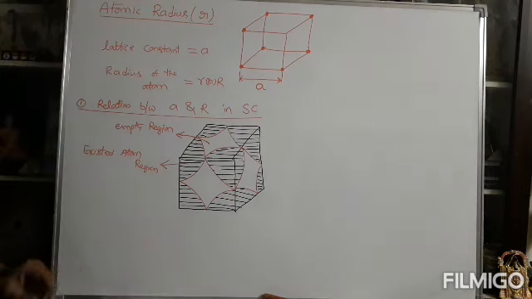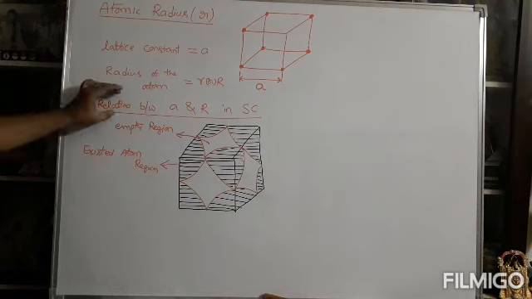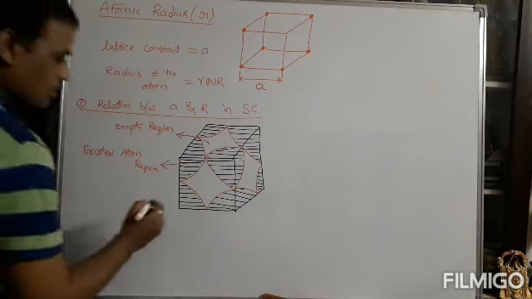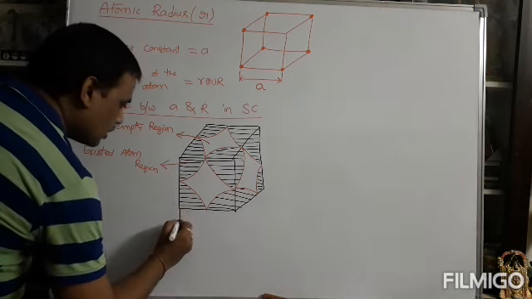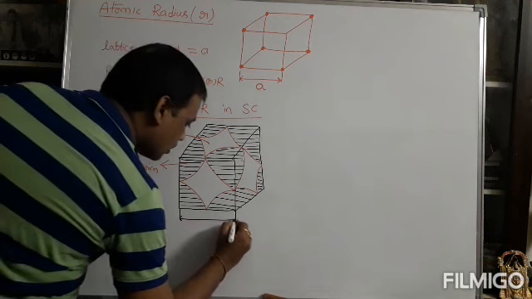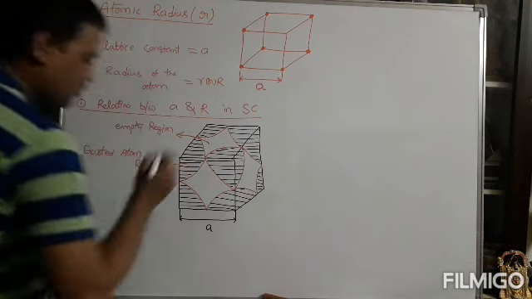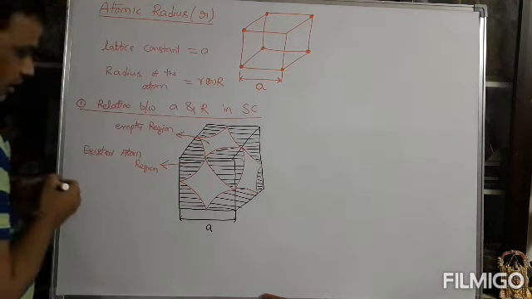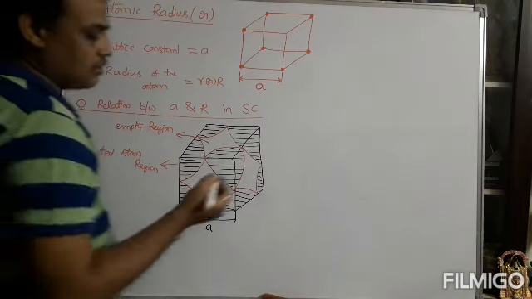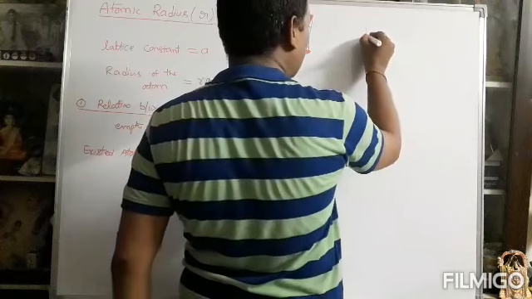So what is required? We want to calculate the relation between the small a and r. What is small a? The distance between two lattice points is taken as lattice constant, small a. So you can take any one of the faces like this.